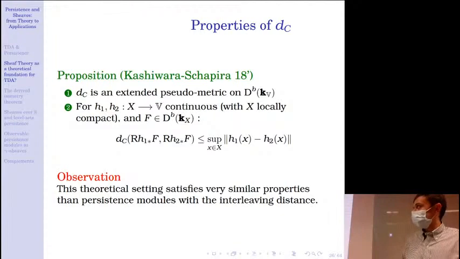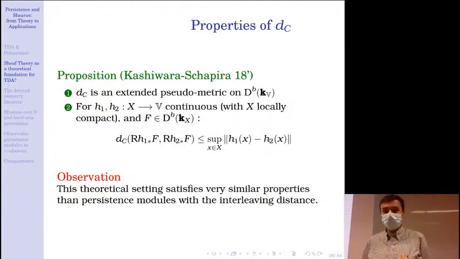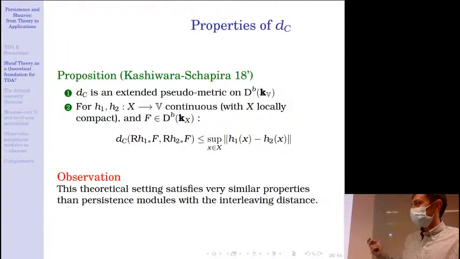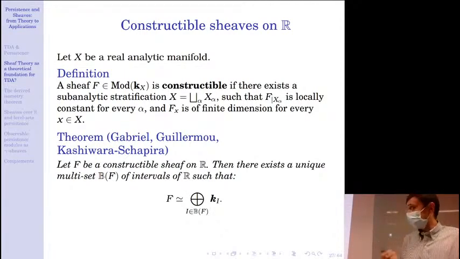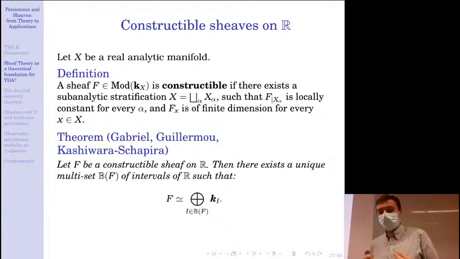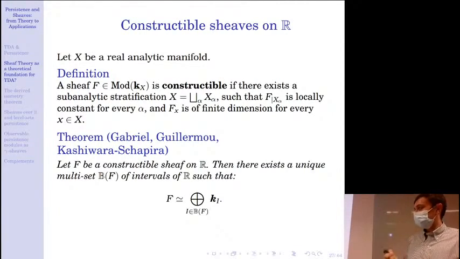Okay, and the analogy with persistence goes even further, because here I have worked on any finite dimensional vector space, and now if I restrict my attention to a one-dimensional vector space, and if I assume that a sheaf here is constructible, so not a derived sheaf here, really a real sheaf, then there is this theorem that takes its roots in Gabriel's theorem, that was then proved in the compact case by Guillermou and then extended in the general case by Kashiwara and Shapira, that any constructible sheaf on R decomposes uniquely as a direct sum of sheaves constant on an interval.